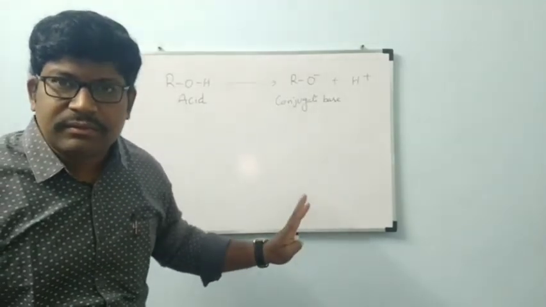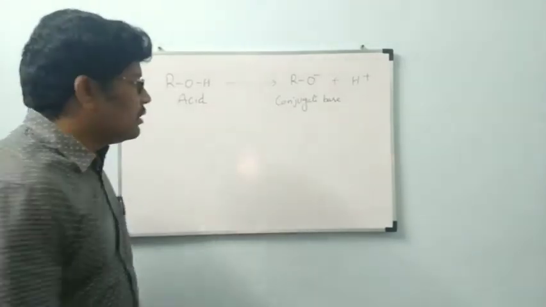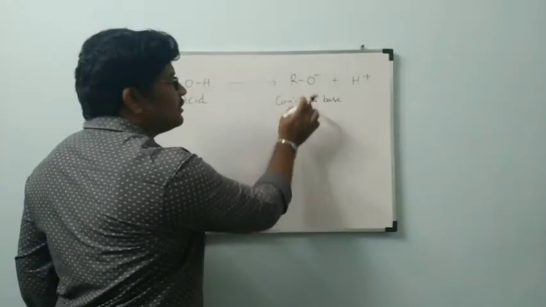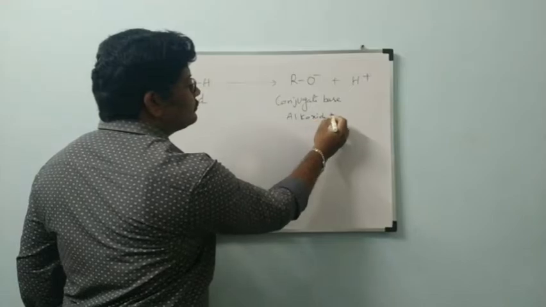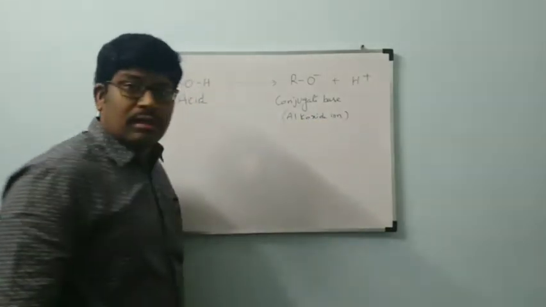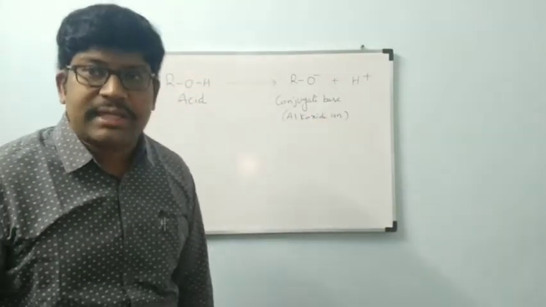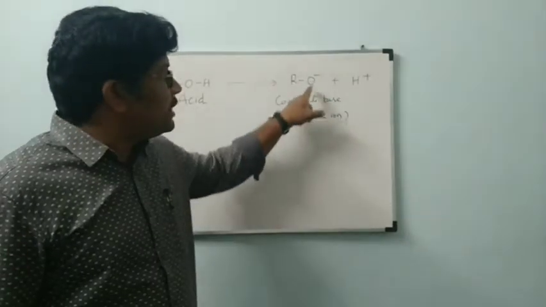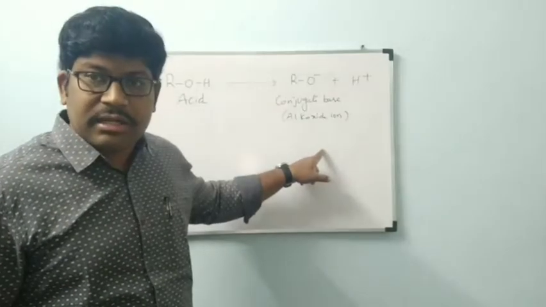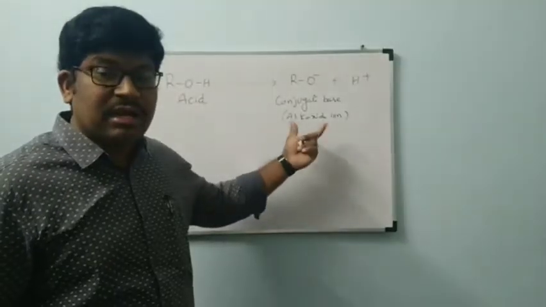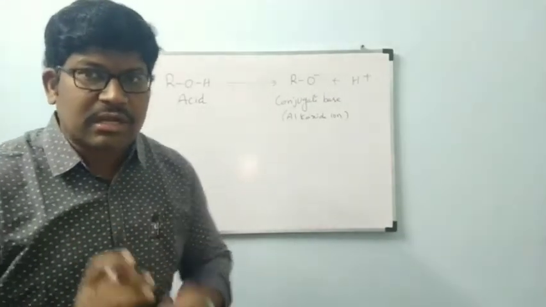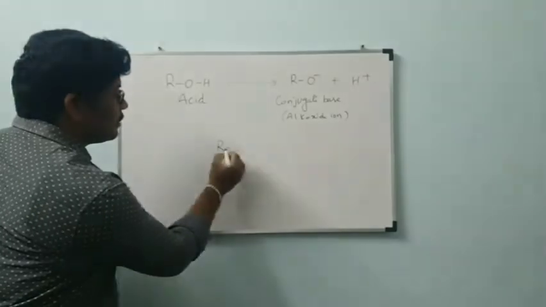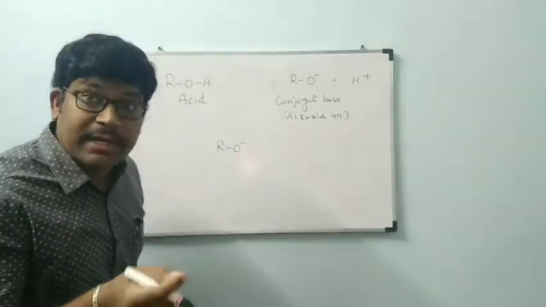Is it clear? All of you? Now, this is the conjugate base, which is called alkoxide ion. Generally, it is called alkoxide: alkyl group and oxide group. When both are present in the compound, that ion is called alkoxide ion. Okay, now I am going to consider that alkoxide ion with respect to water.